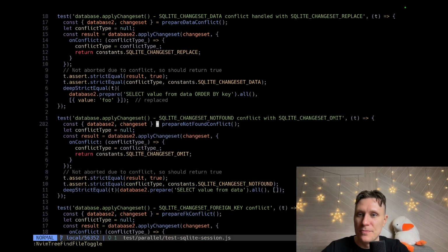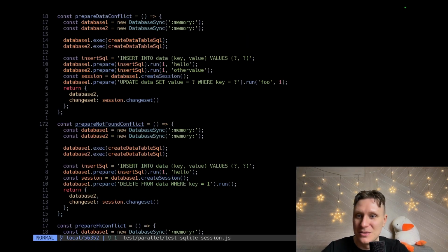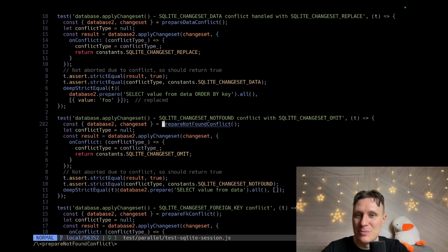So change set, and then we just applied change set on the second. Why do we need this function? We use it in one place. It makes all the stuff more convoluted. We will rewrite this. We will rewrite it from scratch.